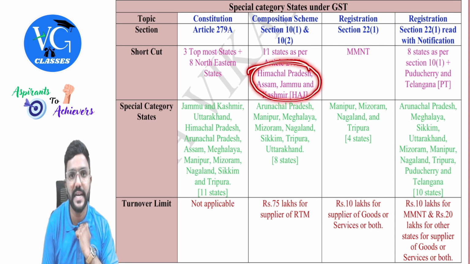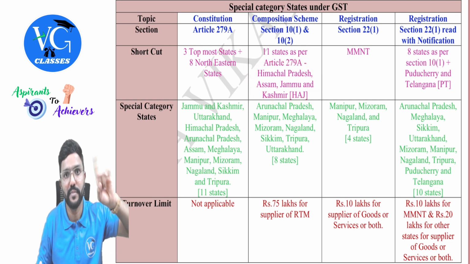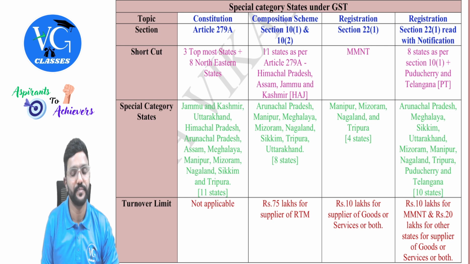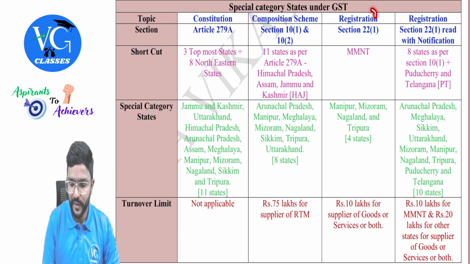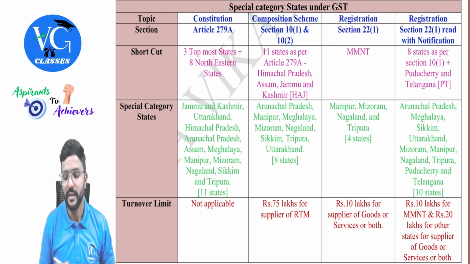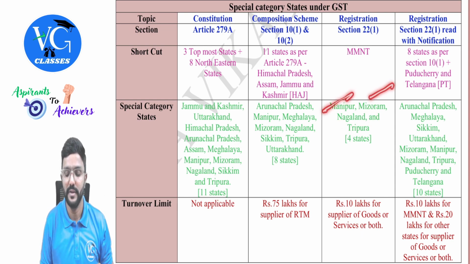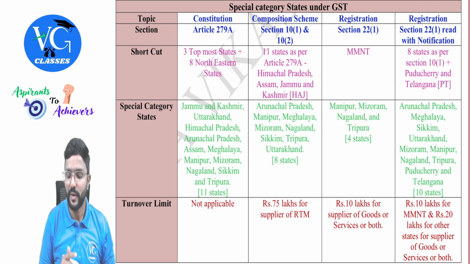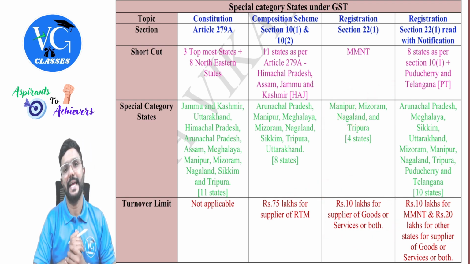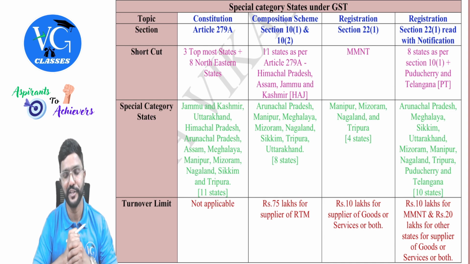Whereas for these 3 states, what is the limit, sir? 1.5 crore only. Please be careful. For these 3 states, they are not special for composition scheme. They are normal. 1.5 crore is applicable. Then coming to registration under section 22 subsection 1, there are only 4 special states: MMNT, that is Manipur, Mizoram, Nagaland, and Tripura. Meghalaya and others are not included, so please be careful. We need to take Manipur, Mizoram, Nagaland, and Tripura. And what is the threshold limit applicable for them? 10 lakhs, guys, for registration.